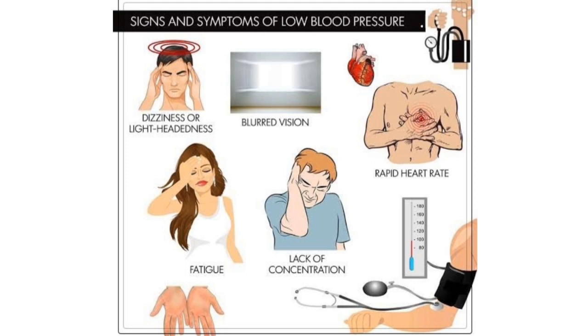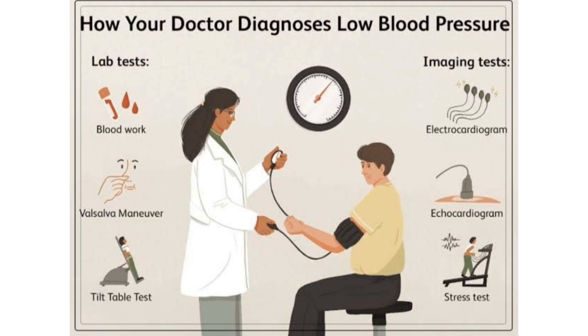So coming to the diagnosis, how can we diagnose low BP? We can diagnose low BP by checking the blood pressure and certain blood tests like hemoglobin, sugar levels, and ECG to diagnose any heart problems. So let's see the treatment, how to treat low BP conditions. It usually depends upon the condition.